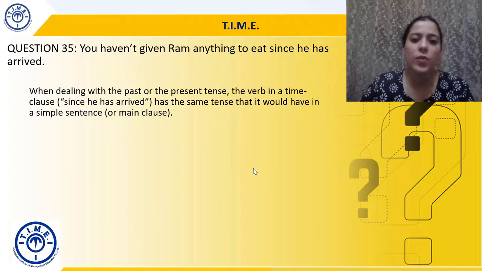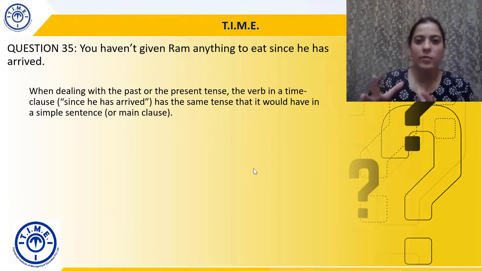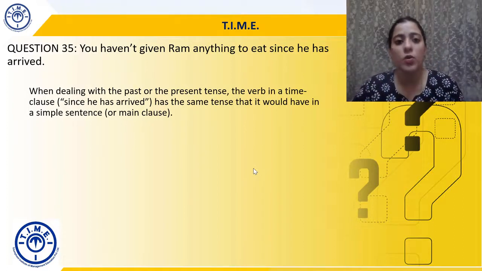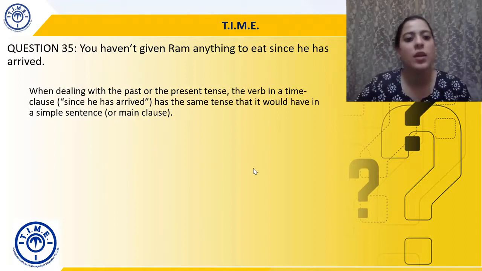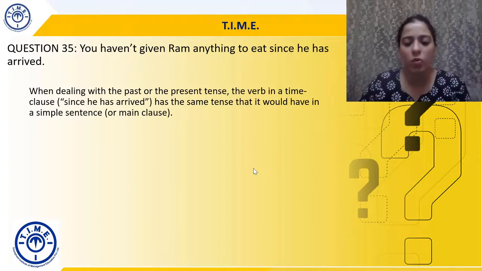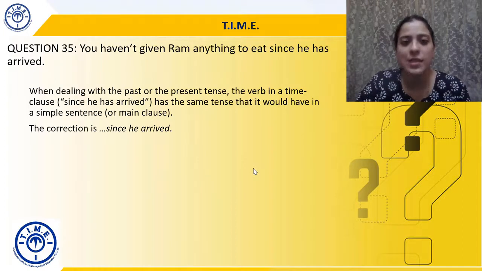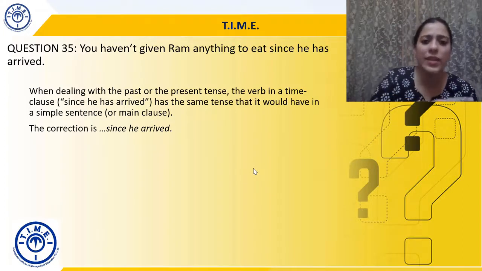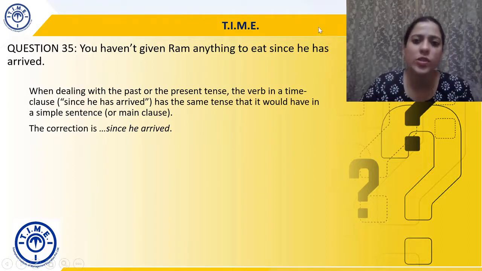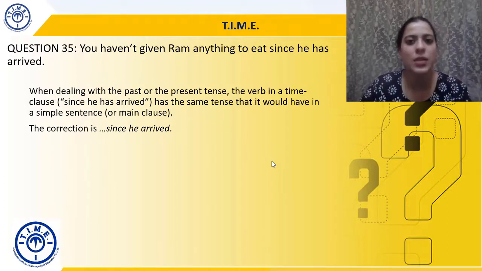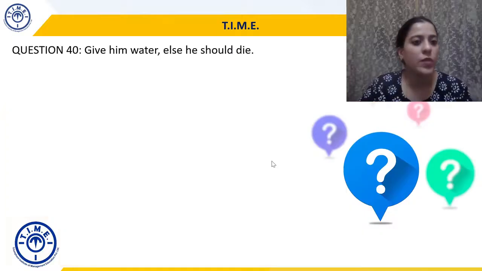So when we're dealing with the past or present tense, the verb in a time clause, when we're talking about time, right? Because we know we're talking about time since we've used the word since. As we know from our previous discussion, since is used to talk about time, right? Then the verb has the same tense that it would have in a simple sentence. तो अगर हम simple sentence में जो tense रखेंगे, then that will be the tense the verb follows, and that's why the correction will be you haven't given Ram anything to eat since he arrived. So we will keep this simple. We will not use has. We will just drop has here. So you haven't given Ram anything to eat since he arrived. Just omit has.